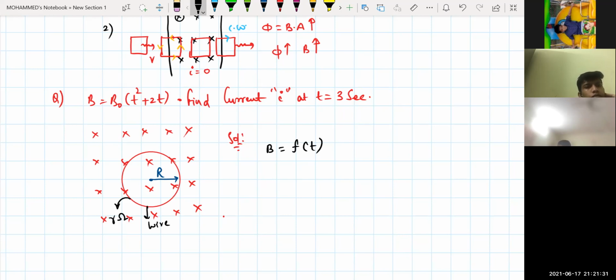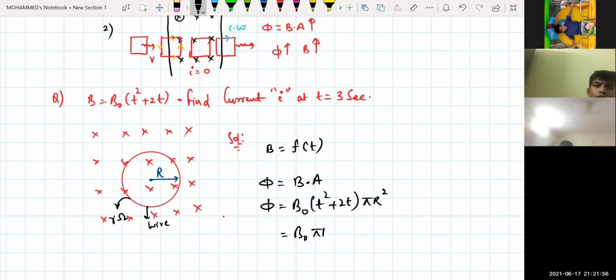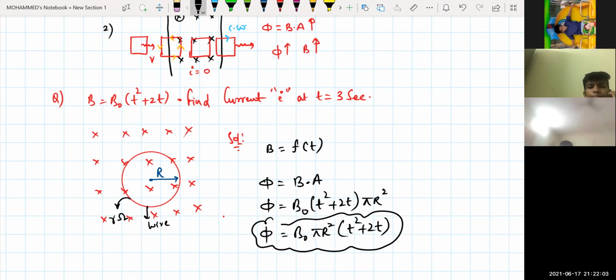Now tell me what will be the flux for this one. Flux is equal to B into A. The area of this coil will be equal to pi R square. So flux equals B naught into T square plus 2T, into area, which is pi R square. That means I can write this as B naught into pi into R square into T square plus 2T. This is your flux.